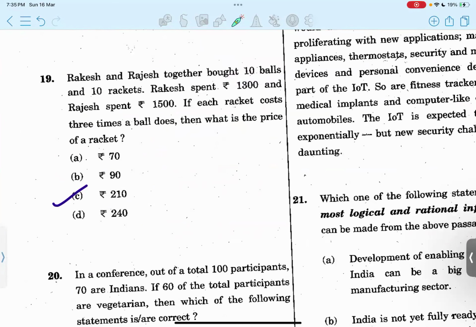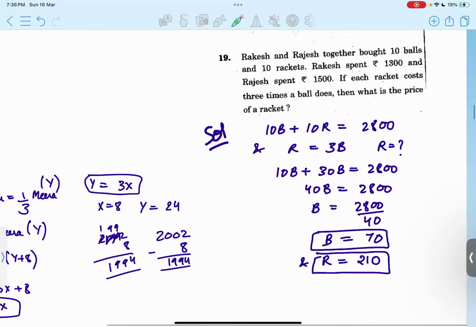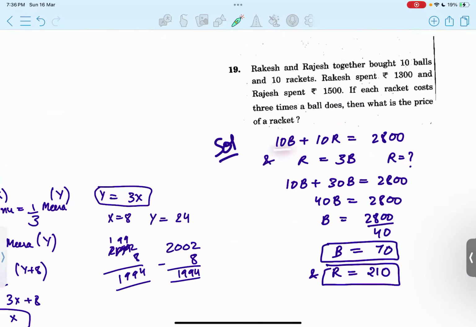Now Rakesh and Raju together bought 10 balls and 10 rackets. Rakesh spent 1,300, Rajesh 1,500. Each racket costs 3 times a ball. What is the price of a racket? Again, we write this down in equation form. So 10 balls plus 10 rackets equals 2,800. We total 1,300 and 1,500, which would be 2,800.